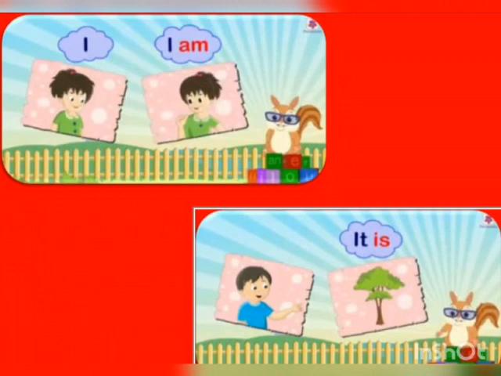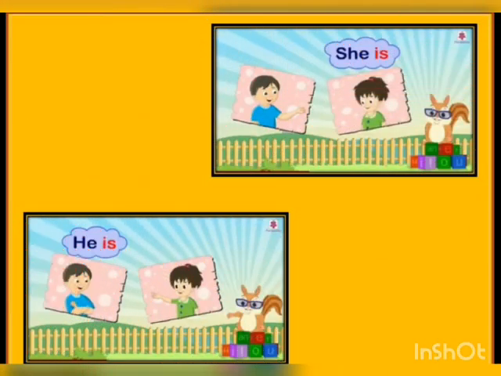Now let's revise, kids. For the pronoun I, we use am. I am. For the pronoun it, the verb used is is. It is. First picture: there is a girl, so we'll use the pronoun she. And for she, the linking verb that is used is is. That is for a singular pronoun. In the next picture, there is a boy and he is a singular pronoun.